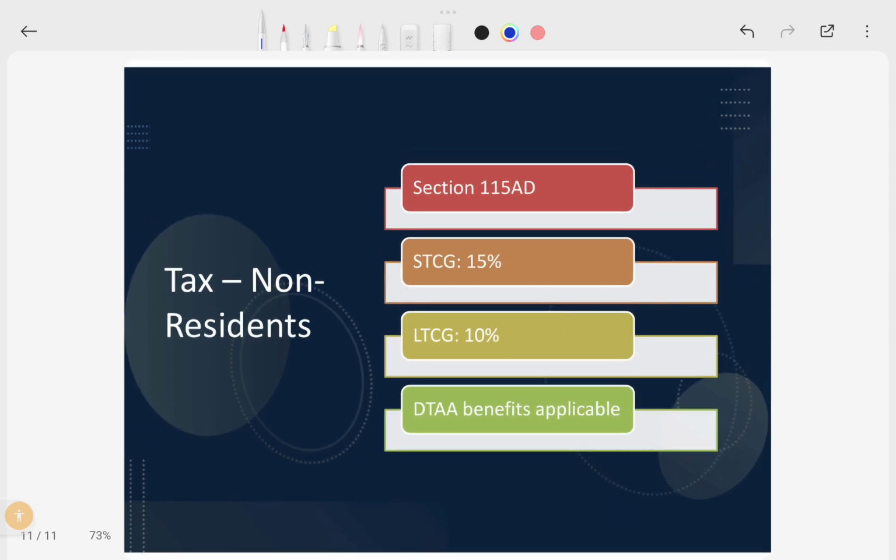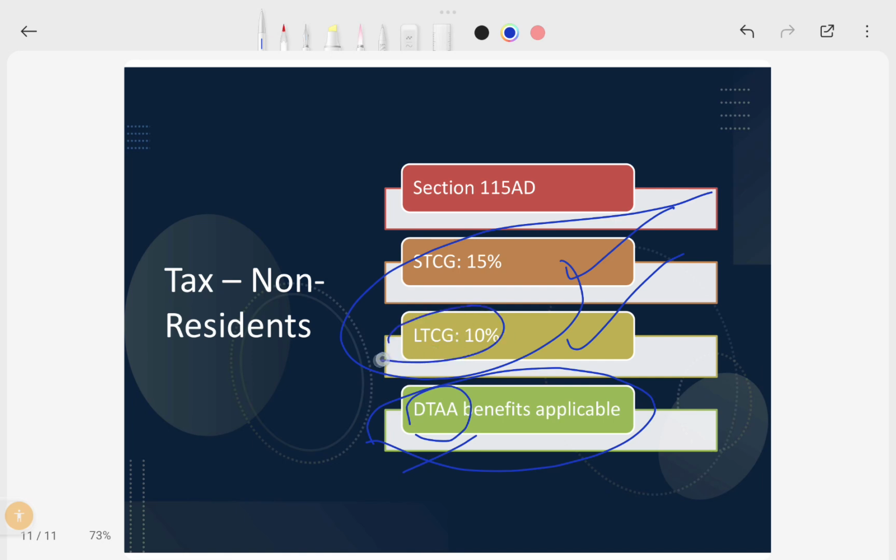Then these are the non-residents. If any non-resident investors have invested in your company, these are the conditions. Long term and short term capital gains taxes will come, but they will get DTAA benefits, you know, right? Double Tax Avoidance Agreement. If your long term capital gains tax is 10%, but for that particular sale transaction the DTAA mentions either 8 or 12, whichever is beneficial, they will use that rate. If it is 12 they will use 12, and if it is 8 they will use 8. Whichever is beneficial, they will generally use. So these are the conditions for the IPO.